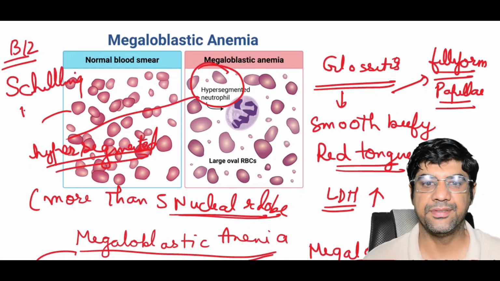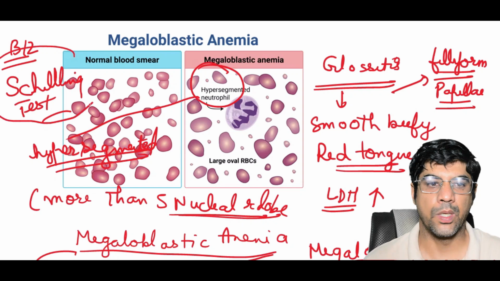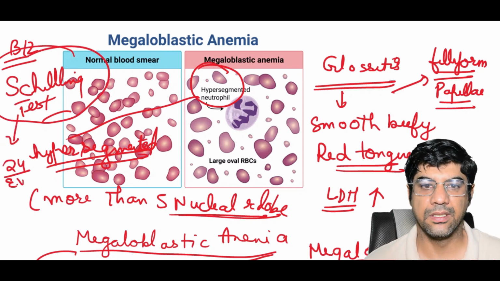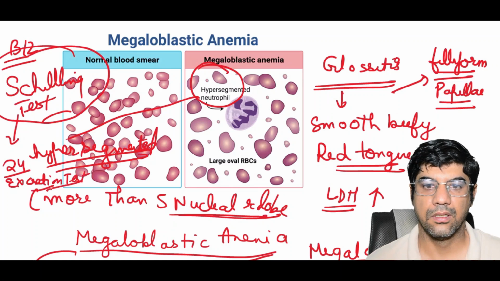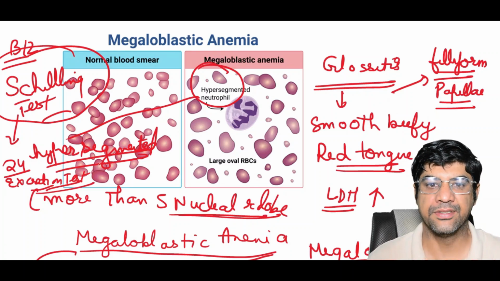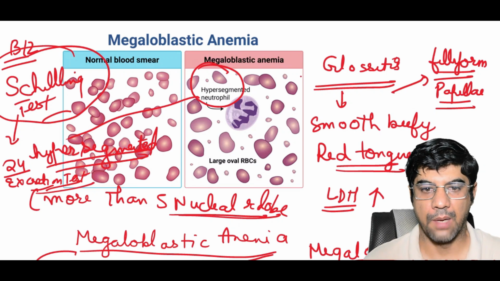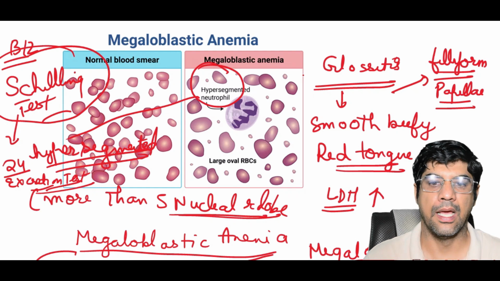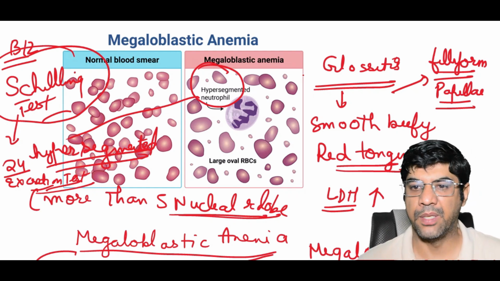So remember, the Schilling test is a 24-hour urinary excretion test. It is positive in the case of megaloblastic anemia. Apart from that, you can do serum levels, which are elevated in vitamin B12 deficiency.